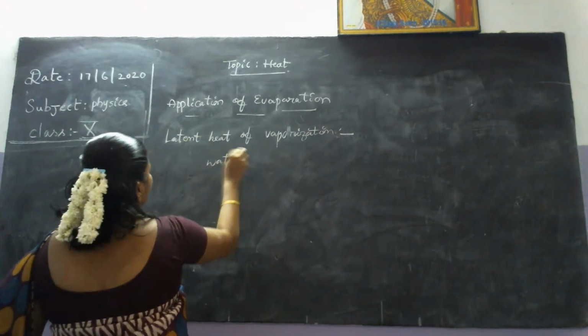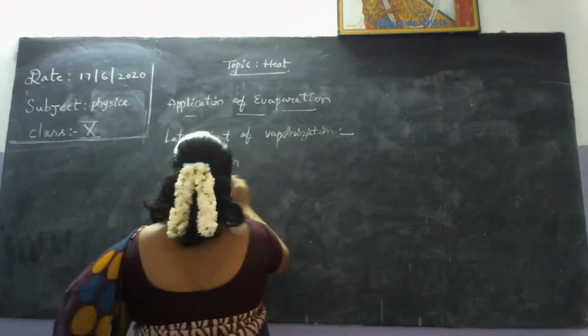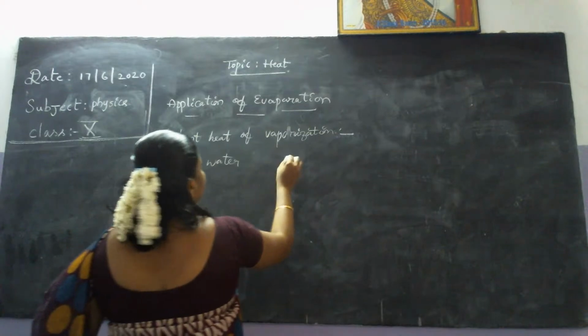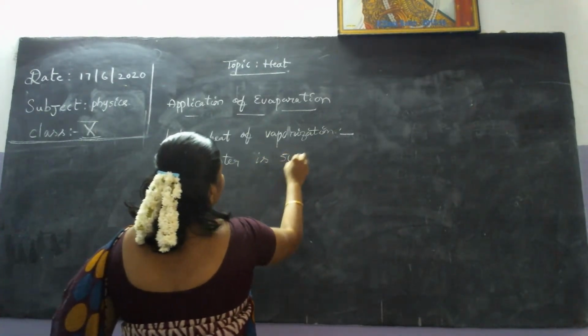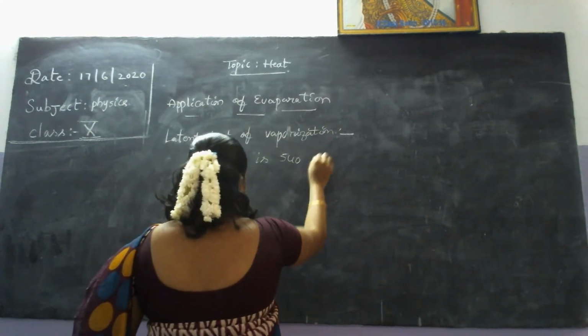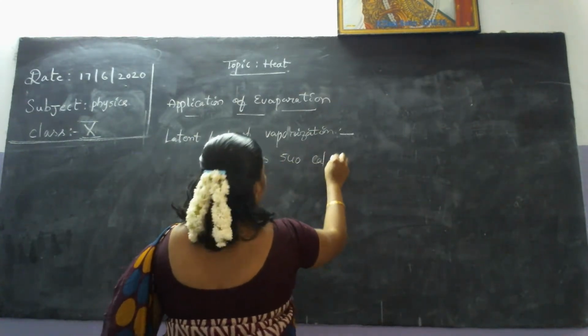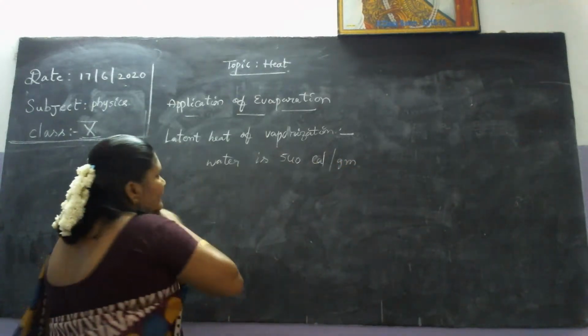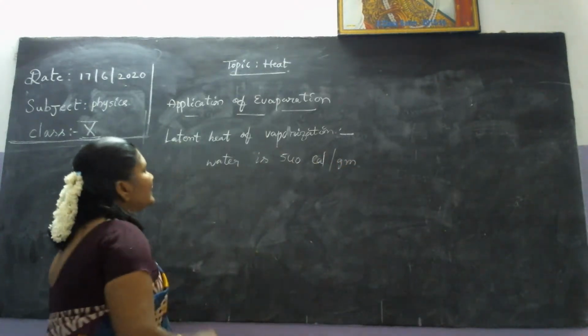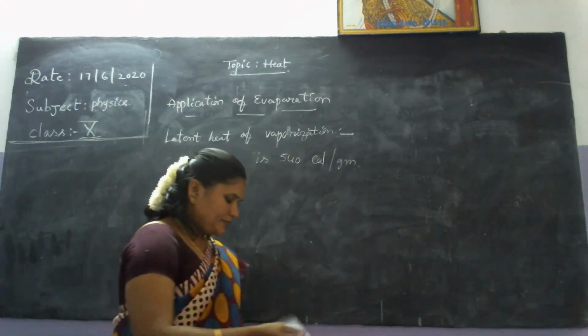The latent heat of vaporization of water is 540 calories per gram. See here, again, latent heat of fusion.